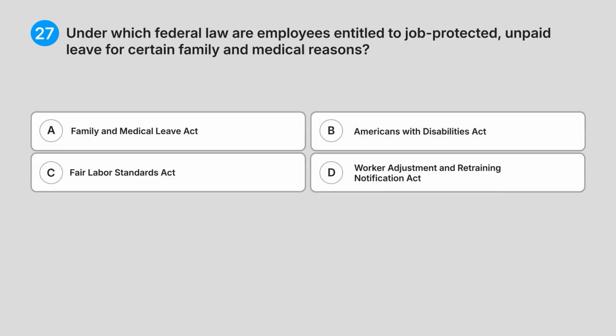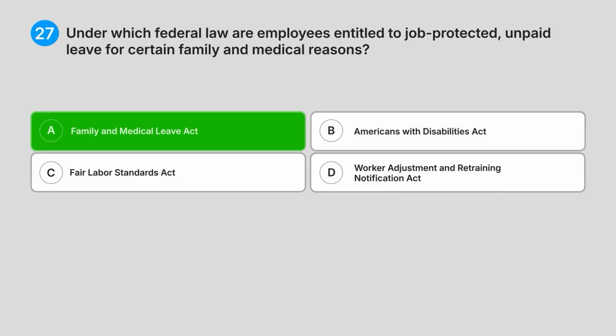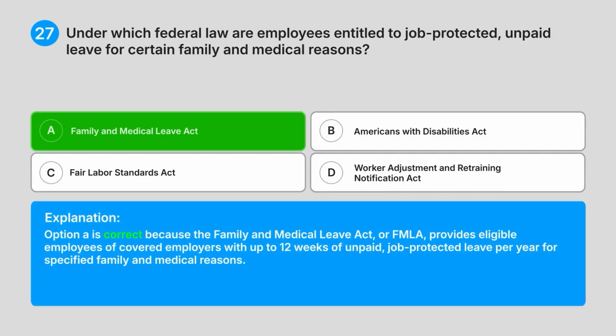Correct answer, A. Family and Medical Leave Act. Explanation. Option A is correct because the Family and Medical Leave Act, or FMLA, provides eligible employees of covered employers with up to 12 weeks of unpaid, job-protected leave per year for specified family and medical reasons.